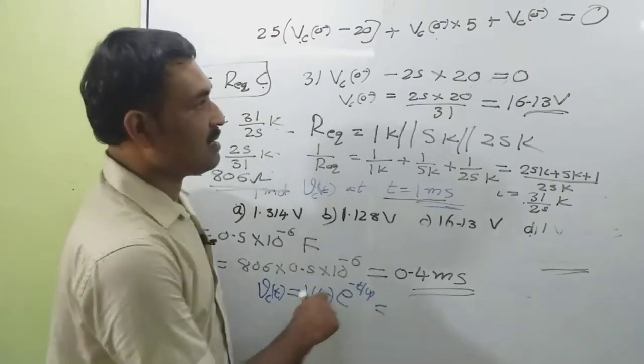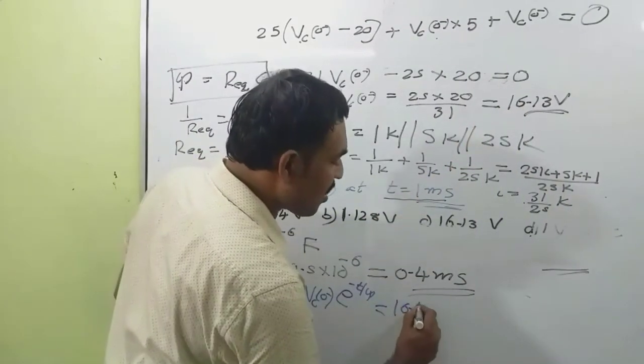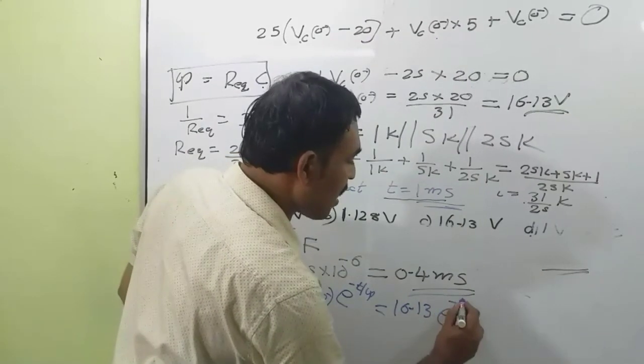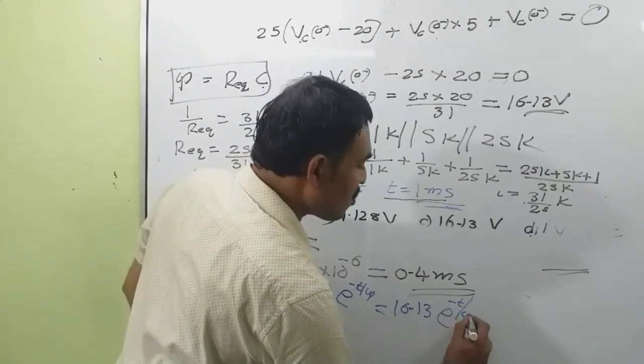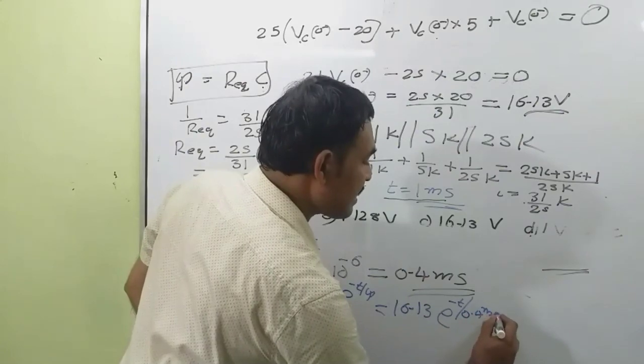So VC0 minus is equal to 16.13 into e raised to minus t by 0.4 millisecond.